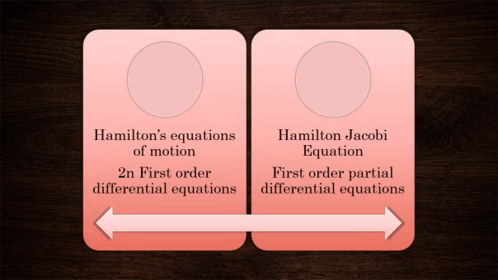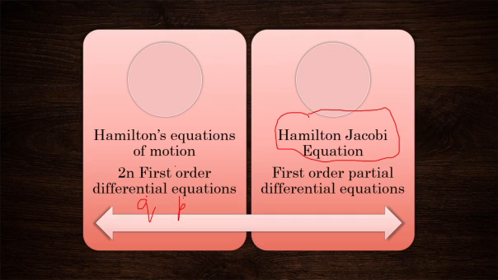So here you can see that we are not going for any solution of Hamilton's equations of motion, but we are actually solving using the Hamilton-Jacobi equation. And what is the speciality? Hamilton's equations of motion were 2n in number, and they are just first order equations, q dot and p dot, isn't it?